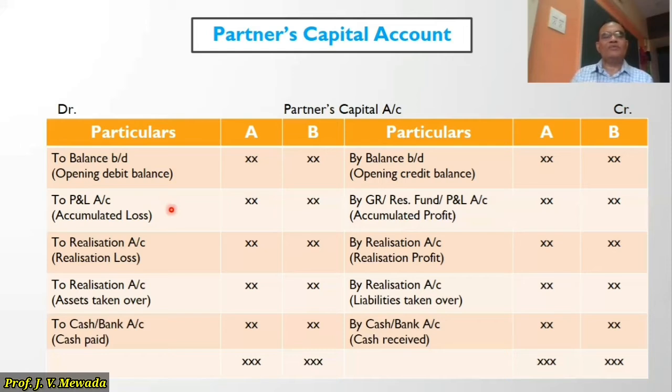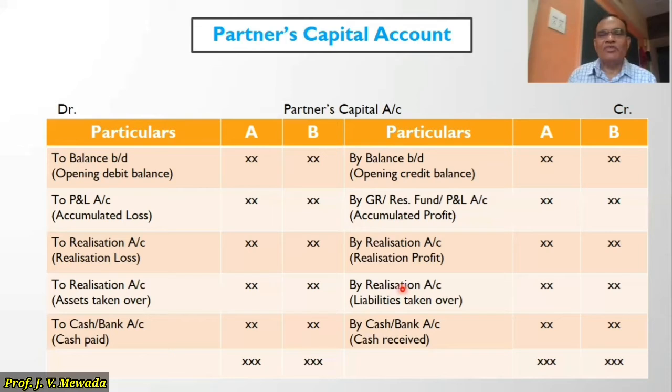Same way, if suppose we prepare the realization account in which we got a realization loss, then it should be distributed between the partners, and partners capital accounts are debited. So realization account is credited here. Okay. Same way, when the partners take over any assets, then we have to debit the partners. So we'll write on the debit side, to realization account, assets taken over by the partners, whatever is the amount which is given. So accordingly, we are going to write.